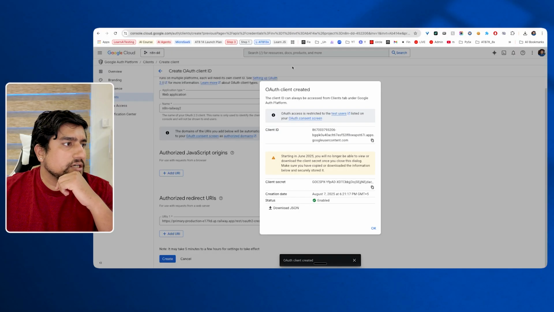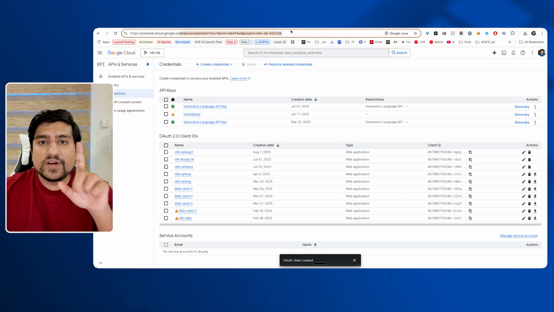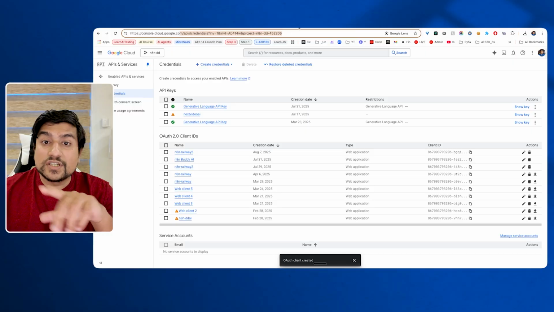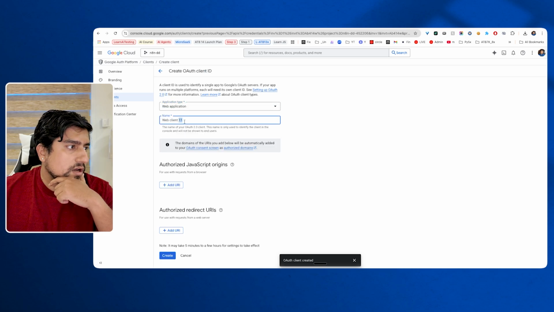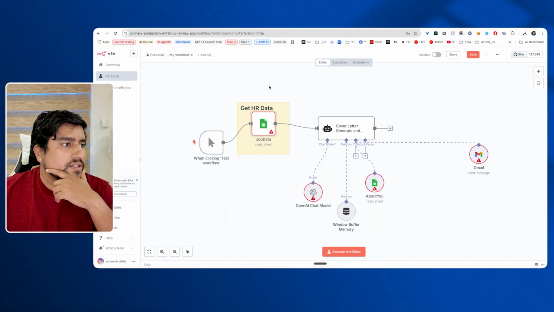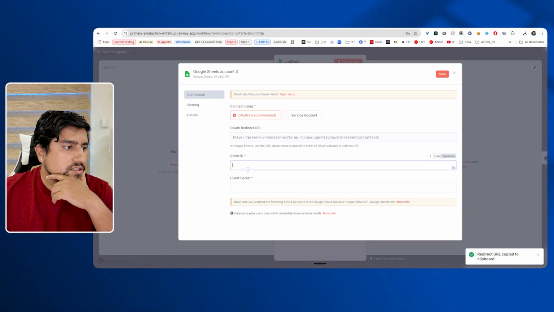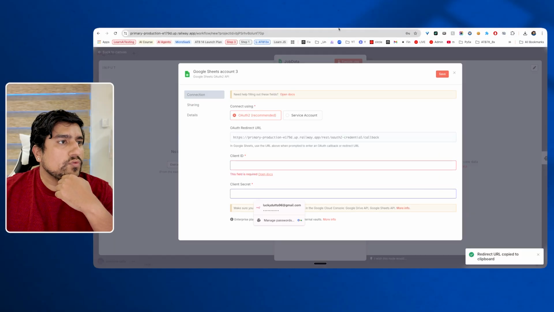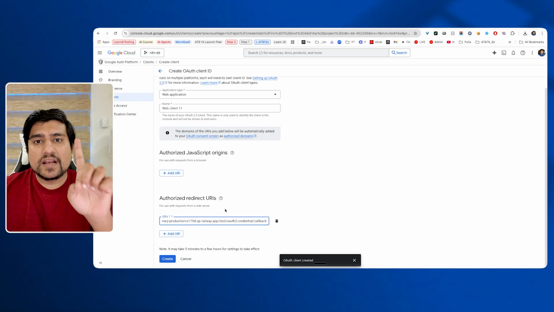Now, the interesting thing you need is to go to console.google.com with the profile where you have uploaded your files, the Gmail account that you have. You need to create credentials, which is OAuth credentials. Select web application. You can rename it to anything and add the connection here, because N8N requires a connection. So you just need to create new credentials to work with this workflow. This is the link. You need to generate the client ID and secret by clicking here. When you click on create, it will create a client ID and secret.